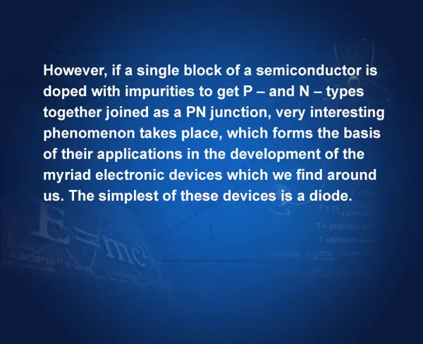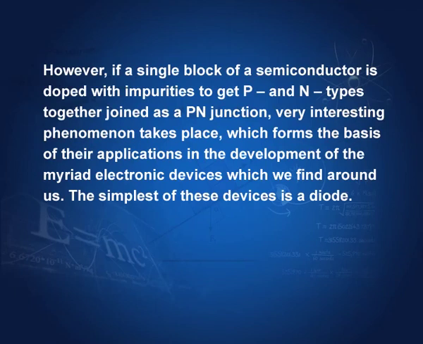However, if a single block of a semiconductor is doped with impurities to get p and n type together joined as a p n junction, it is possible that you dope a piece of silicon both with trivalent and pentavalent impurities, and there are p and n semiconductors side by side joined together, then interesting things can happen. The place where they are joined is called the p n junction.